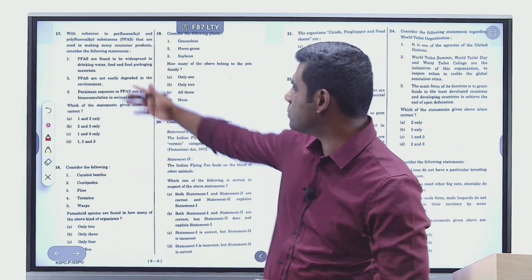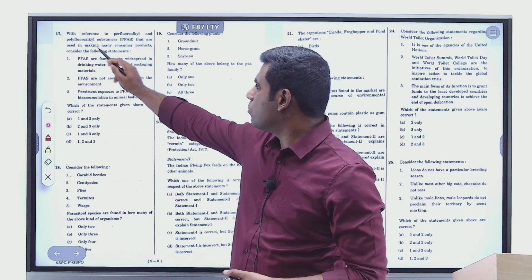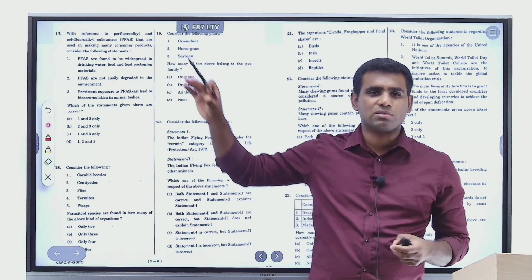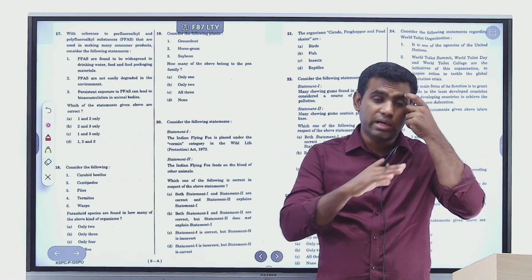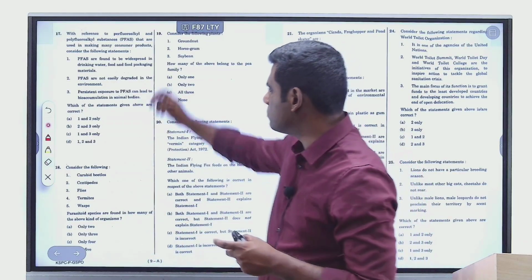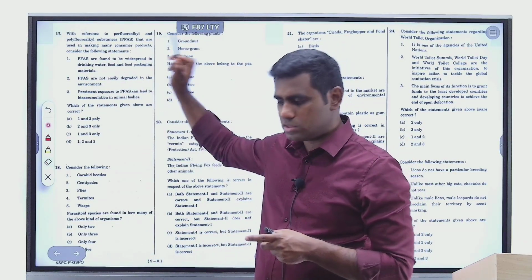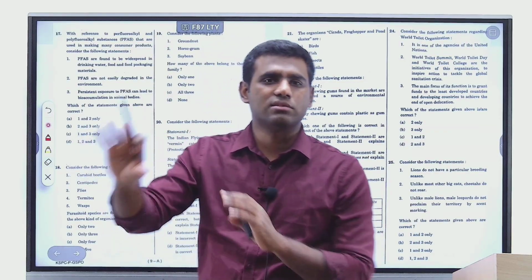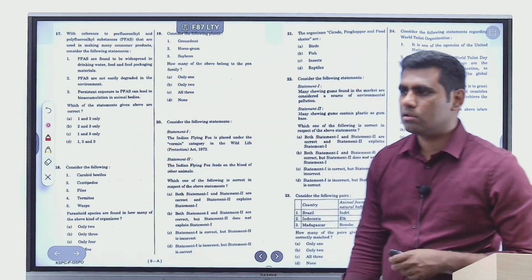Last year this was a question with reference to polyfluoroalkyl substances. This was in the news last year because these are what are called forever chemicals. They don't degrade at all. They continue to remain persistent in the environment. So that is the nature of the question. This type of question would fit into the category of pollutants and miscellaneous associated areas, right?